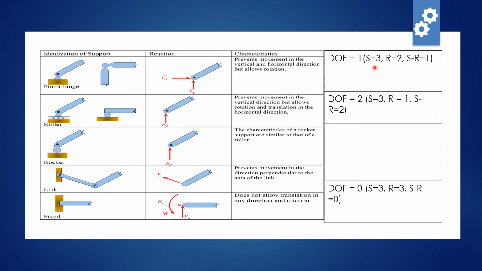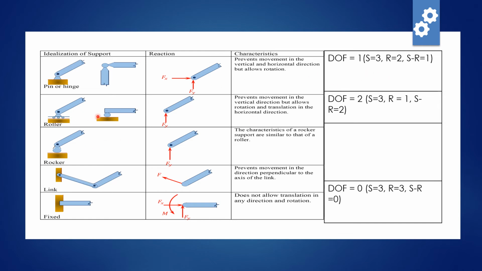So the cases will be 3. One movement is possible in this direction, one in this direction, and one in this direction. So the total possible movement is 3. Now this hinge support is resisting movement in 2 directions. This direction movement is not possible, this direction movement is not possible for a hinge support, and only this direction movement is possible. So the total possibility of movement was 3, but the hinge support is restricting movement in 2 directions, that is R2. So the degree of freedom, or DOF, is equal to 1.